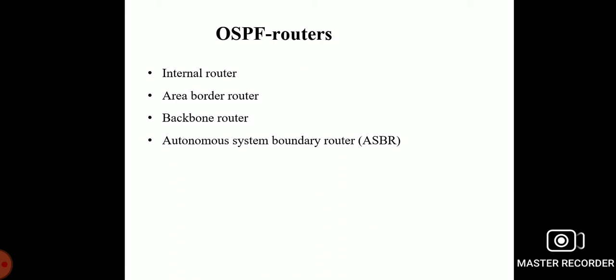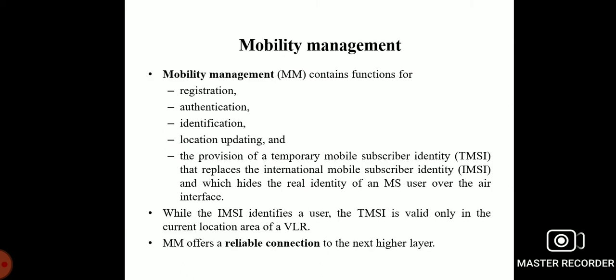Now we can move to mobility management. Mobility management contains the functions of registration, authentication, identification, and location updating, and also the temporary mobile subscriber identity, which replaces the international mobile subscriber identity and hides the real identity of a mobile station user over the air interface.